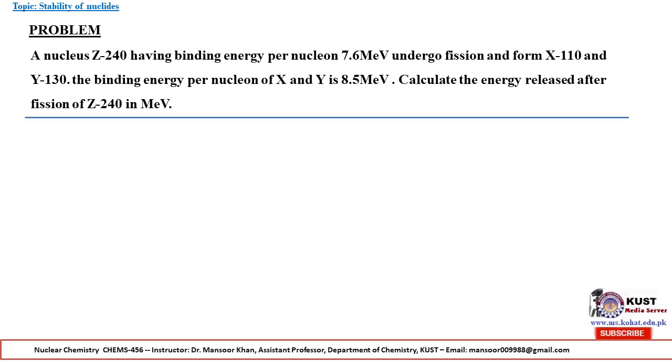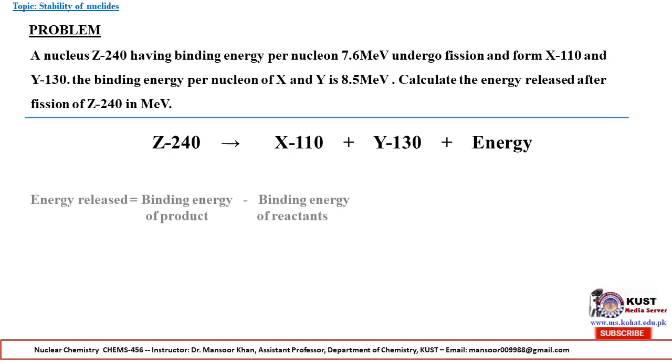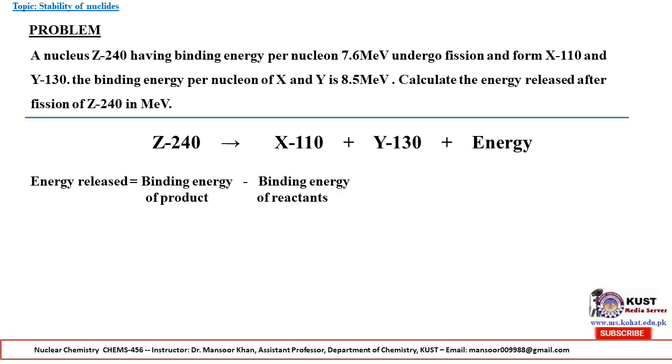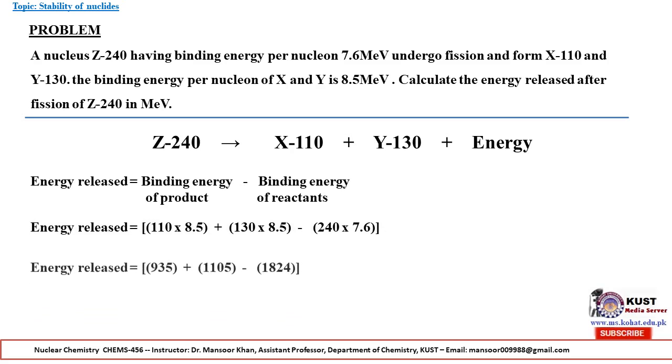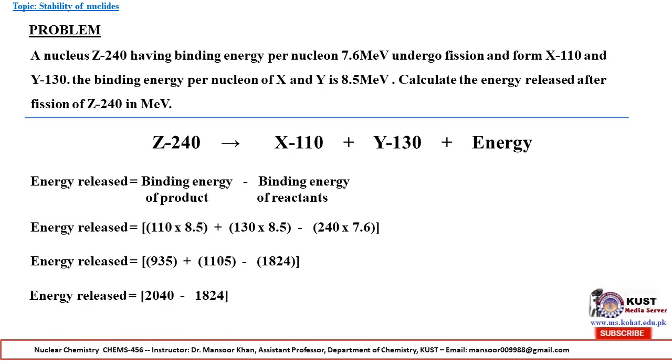Calculate the energy released after the fission of Z. Energy released is equal to the binding energy of products minus the binding energy of reactants. Putting these values, the energy released is equal to 216 MeV. So it's very simple to calculate the energy after fission and fusion reactions.